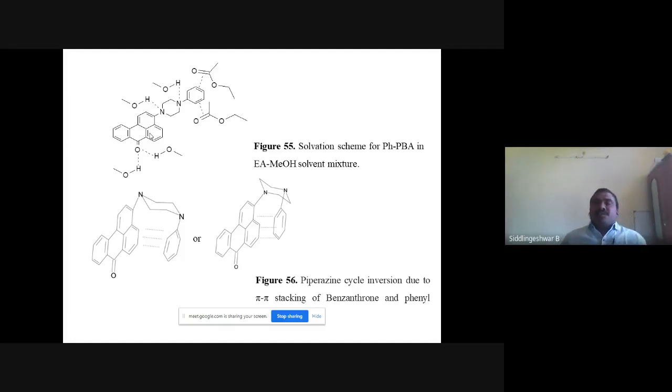Here, the solvation mechanism is explained in two ways. First, what happens? After excitation, energy transfers from this piperazine group, partly to the phenyl group and partly to the benzanthrone group. But in the earlier case, it was directly transferred to the benzanthrone group. So that's why there is a different excited state formation. And next, what happens during the deactivation of the molecule? This phenyl group undergoes a torsional rotation with respect to this piperazine group. After rotating, there is pi stacking between the benzanthrone group and the phenyl group. Due to these two different solvation mechanisms, the molecule behaves differently in its excited state.